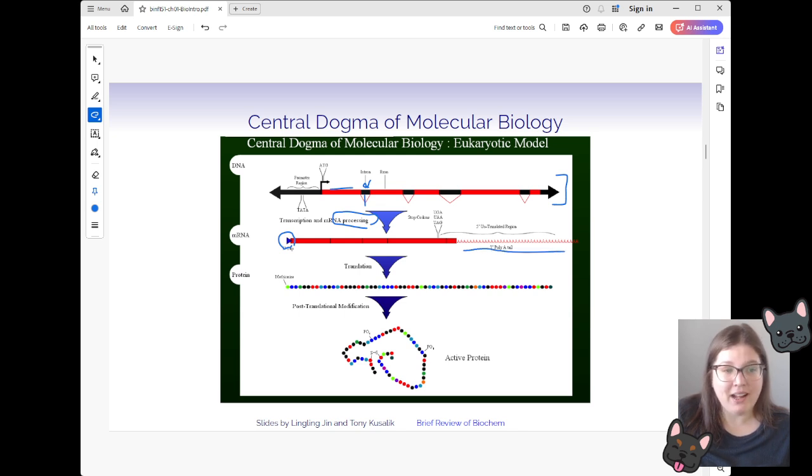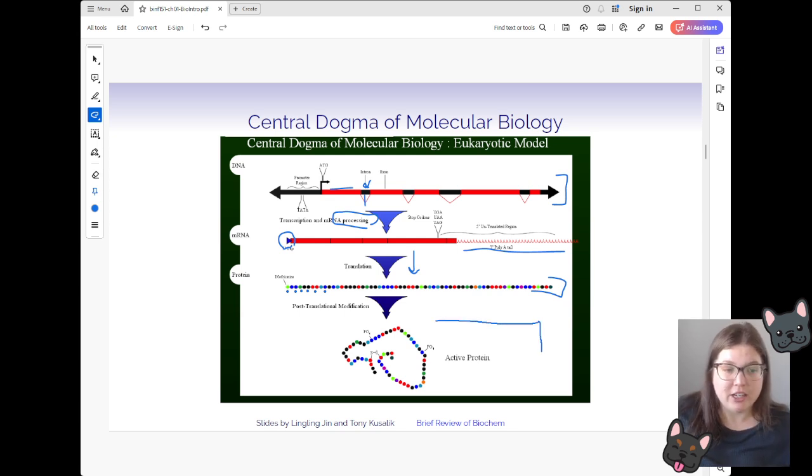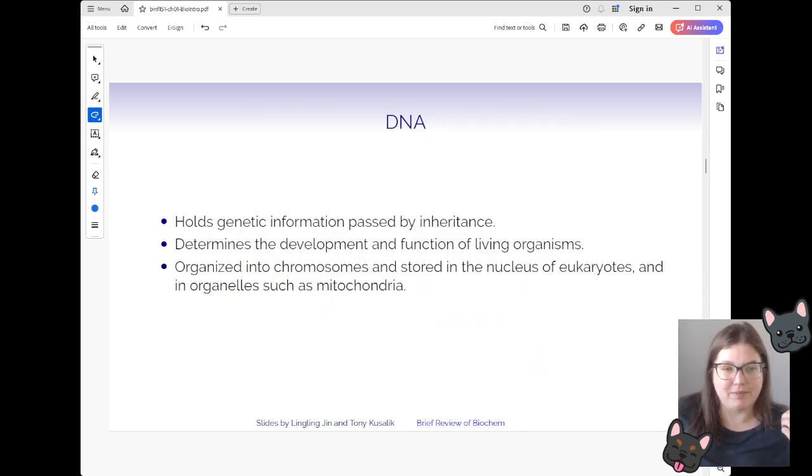Once we have that, it goes through a process of translation where that mRNA is converted into a protein or a peptide strand. Each of these little different circles up here represents a different amino acid that gets coded based on our codons. We're going to go through all of that in a little more detail, but that gives you a high level overview. Once we have that peptide chain, it's going to start folding up on itself and making this three-dimensional structure. There might be some post-translational modifications that happen, like phosphorylation, to give us our active protein at the end.